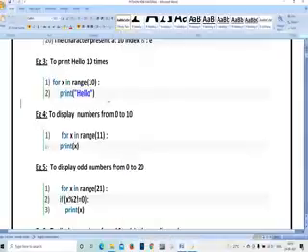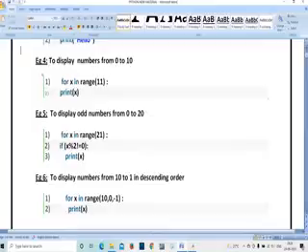The range function is going to help you print a particular set of statements multiple times with one command only, isn't it? So this is the range program. The same program you can also write like this: for x in range of 11, print x. Whatever value you are entering, that value is going to print 11 times.